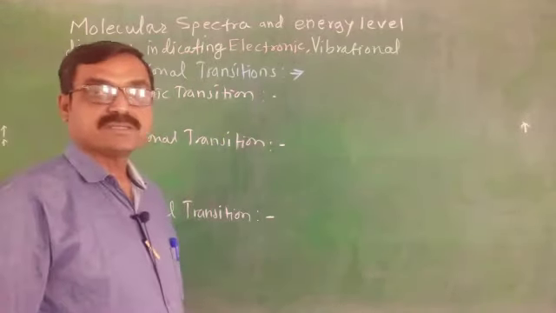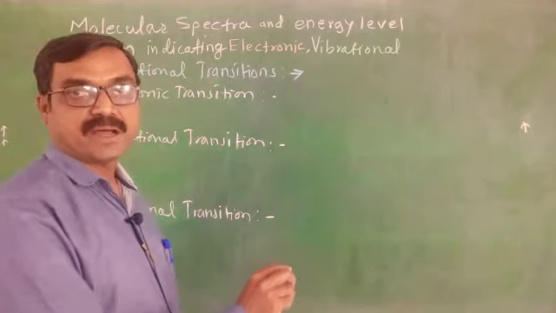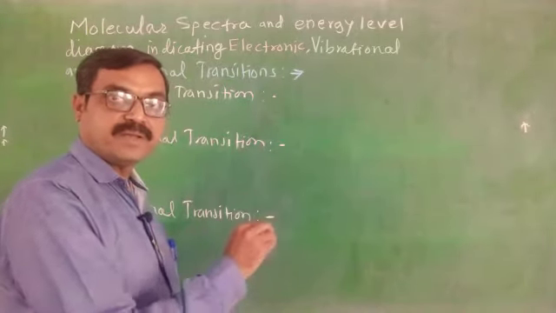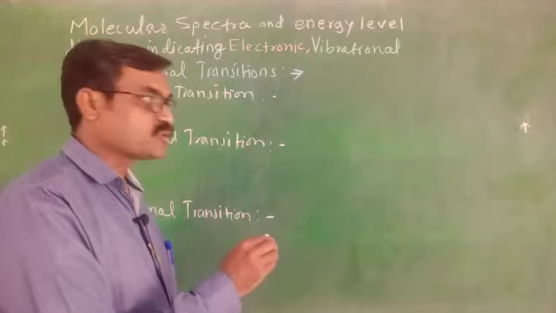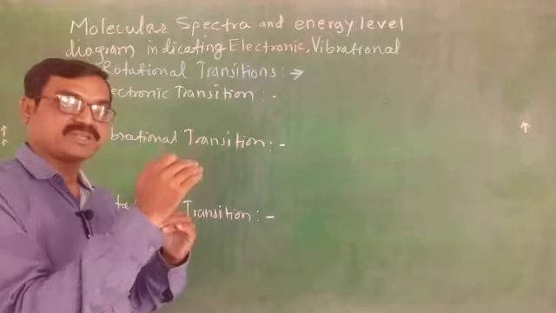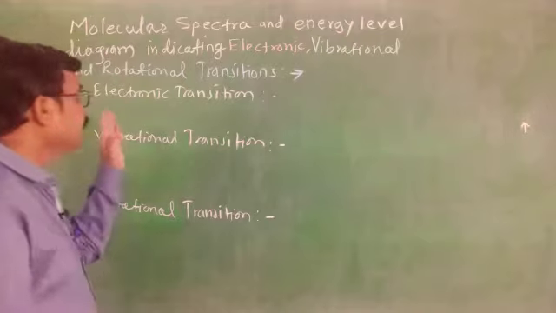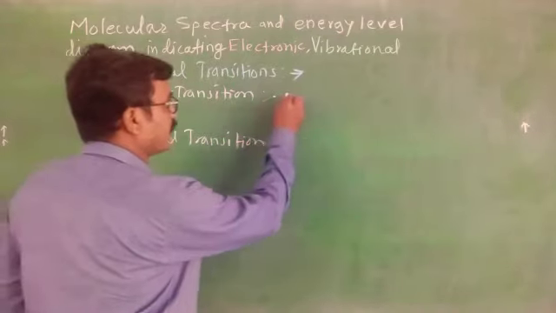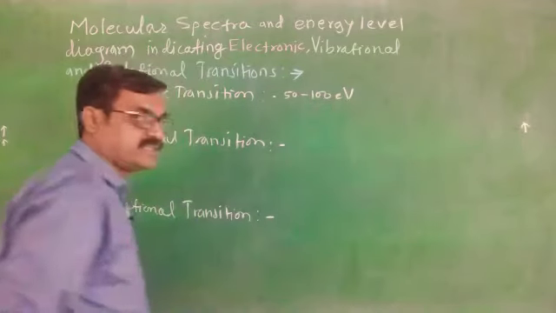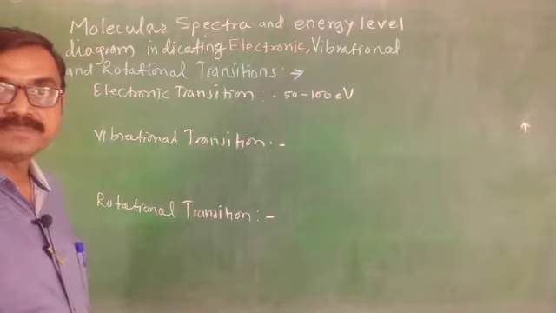Since due to absorption of light there is a band spectra, why is this band or complex spectra obtained? Because in molecular spectroscopy not only electronic transition but also vibrational and rotational transitions take place. For electronic transition, 50 to 100 electron volt energy is absorbed by the molecule, and it shows the electronic spectra.